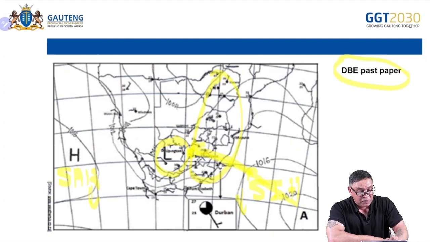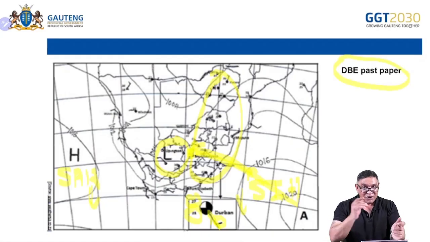Let's look here, Durban. Now you know it. Air temperature, 27 degrees Celsius. Dew point, 26. Cloud cover, 6/8. And then if you look here, it's not at the end, it's there. So it's 5 knots southeasterly. Can you see how we can work things out, learners, by understanding this? But let's just go to a few questions.